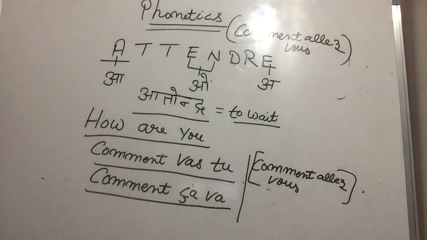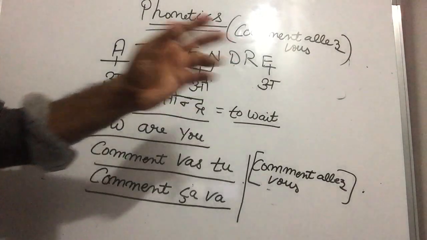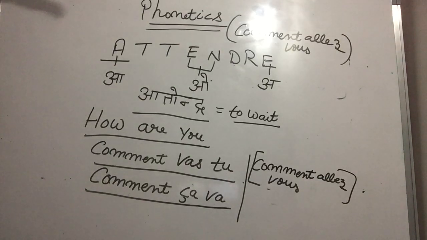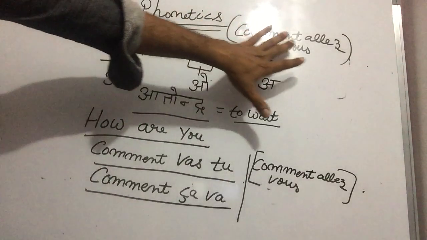Now speak after me. Comment vas-tu? Comment ça va? Comment allez-vous? Okay, so we have a proper chapter, Paji, of comment allez-vous.